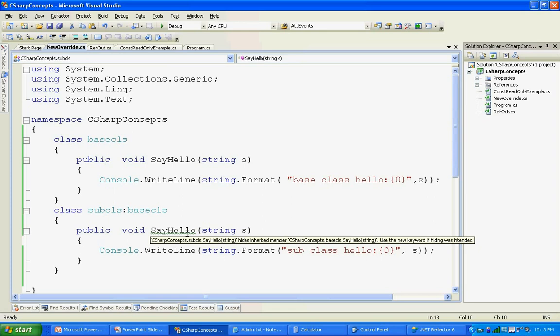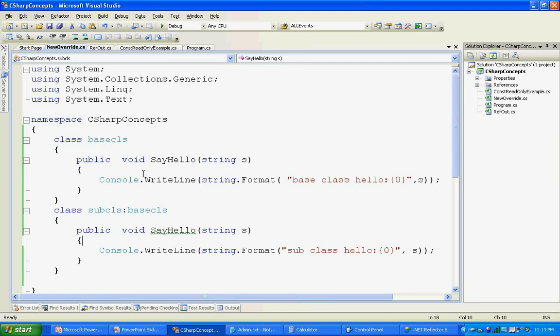That means if you want to hide your base class method, since the base class didn't specify that method as virtual, but you still don't want to use the base class method and you want to hide it, it is recommending you to use the new keyword. But even if you didn't use the new keyword, there is no harm, but you will get a warning. That is the only difference.